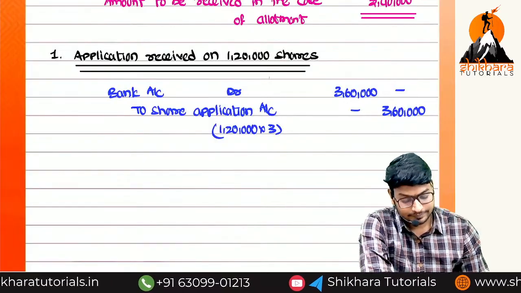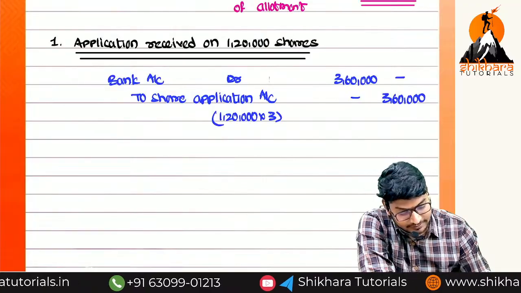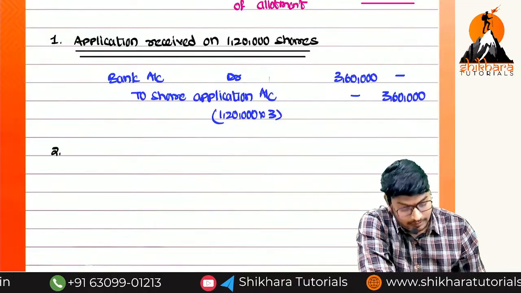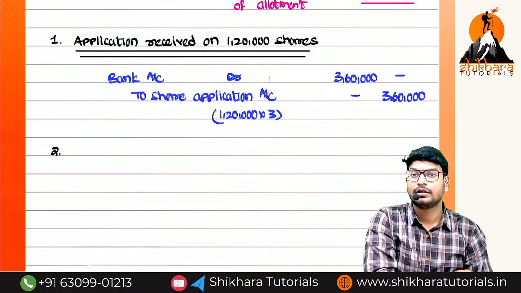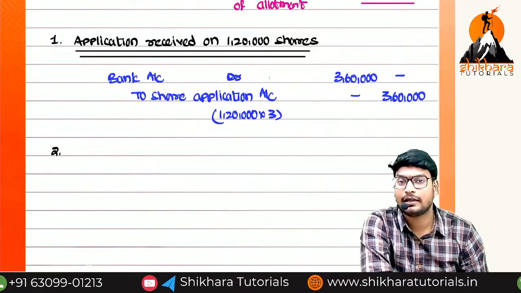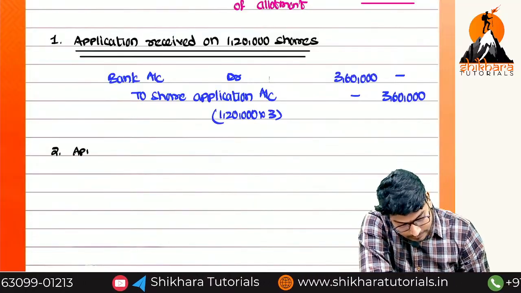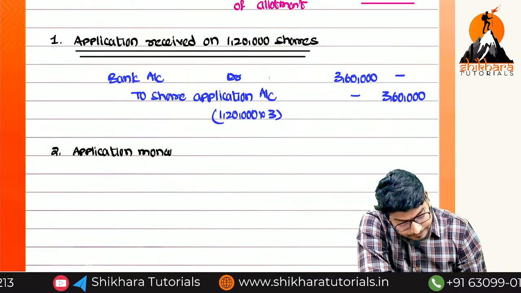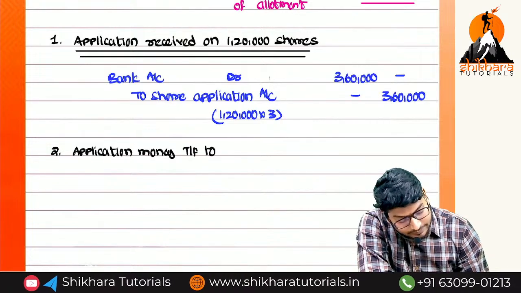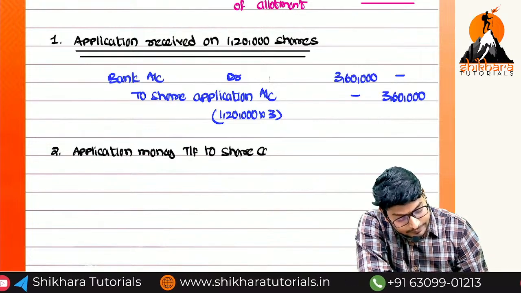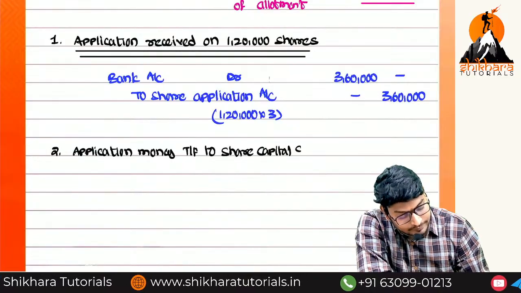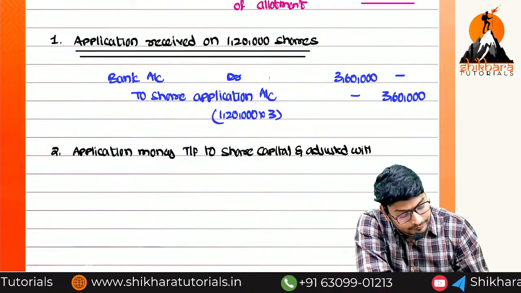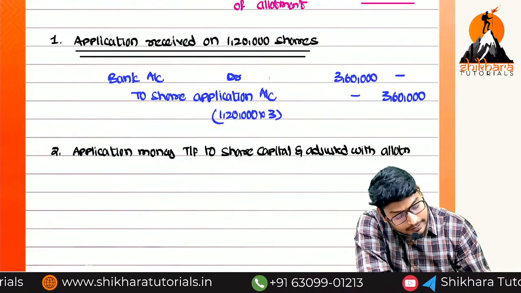So next, what is the entry we need to pass, ma? Application money transferred to share capital and adjusted with the allotment.